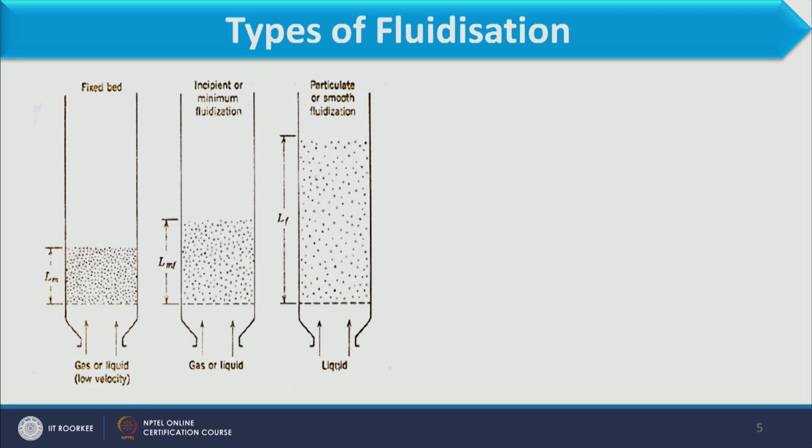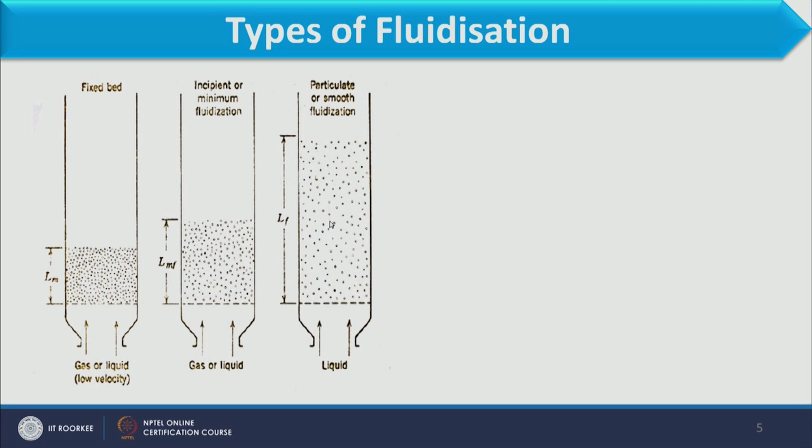Further, when we increase the velocity, now if you see the third figure, here we have considered only the liquid phase. In the first and second figures, we have considered liquid as well as gas, but here in the third figure we have only liquid. Once we increase the velocity of the liquid, the particles become distributed uniformly through the bed.